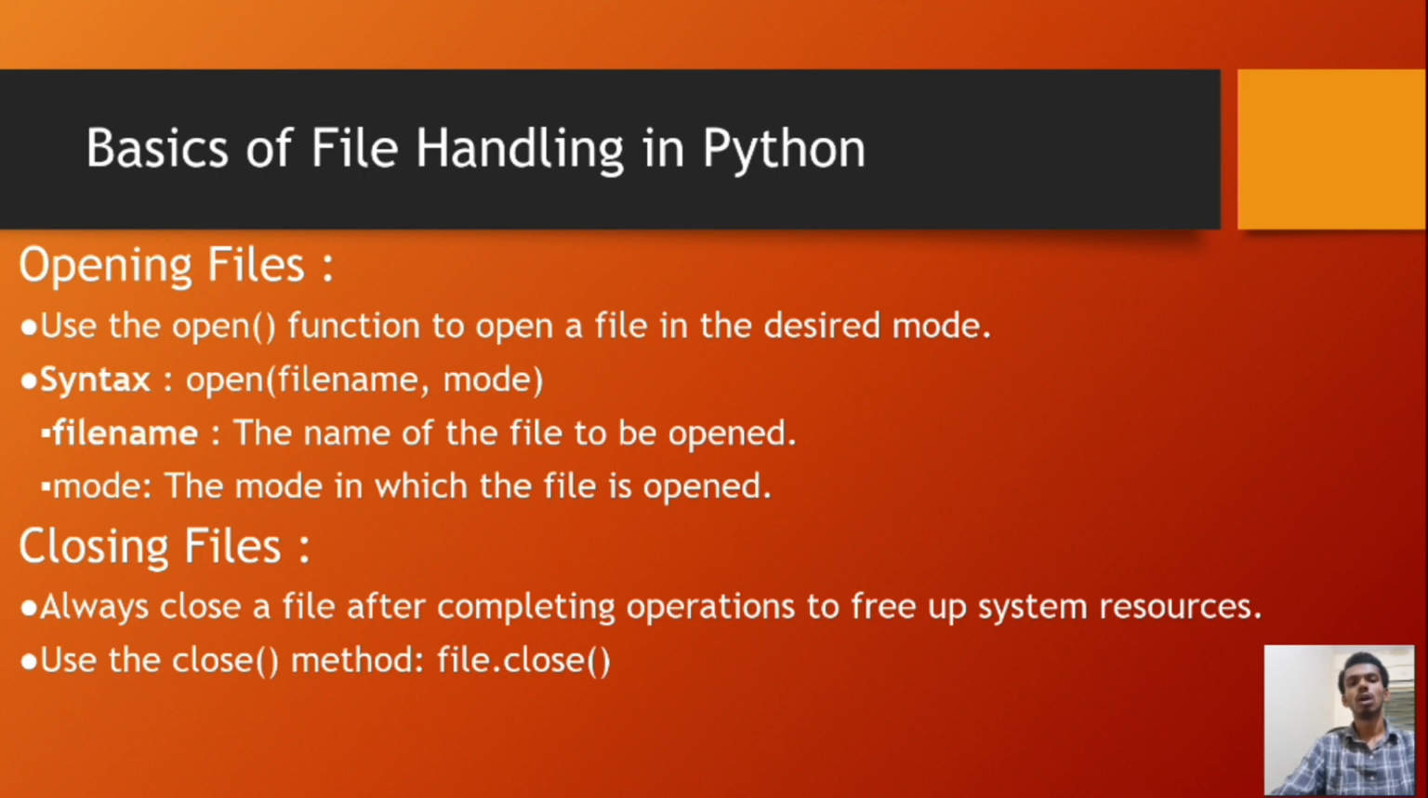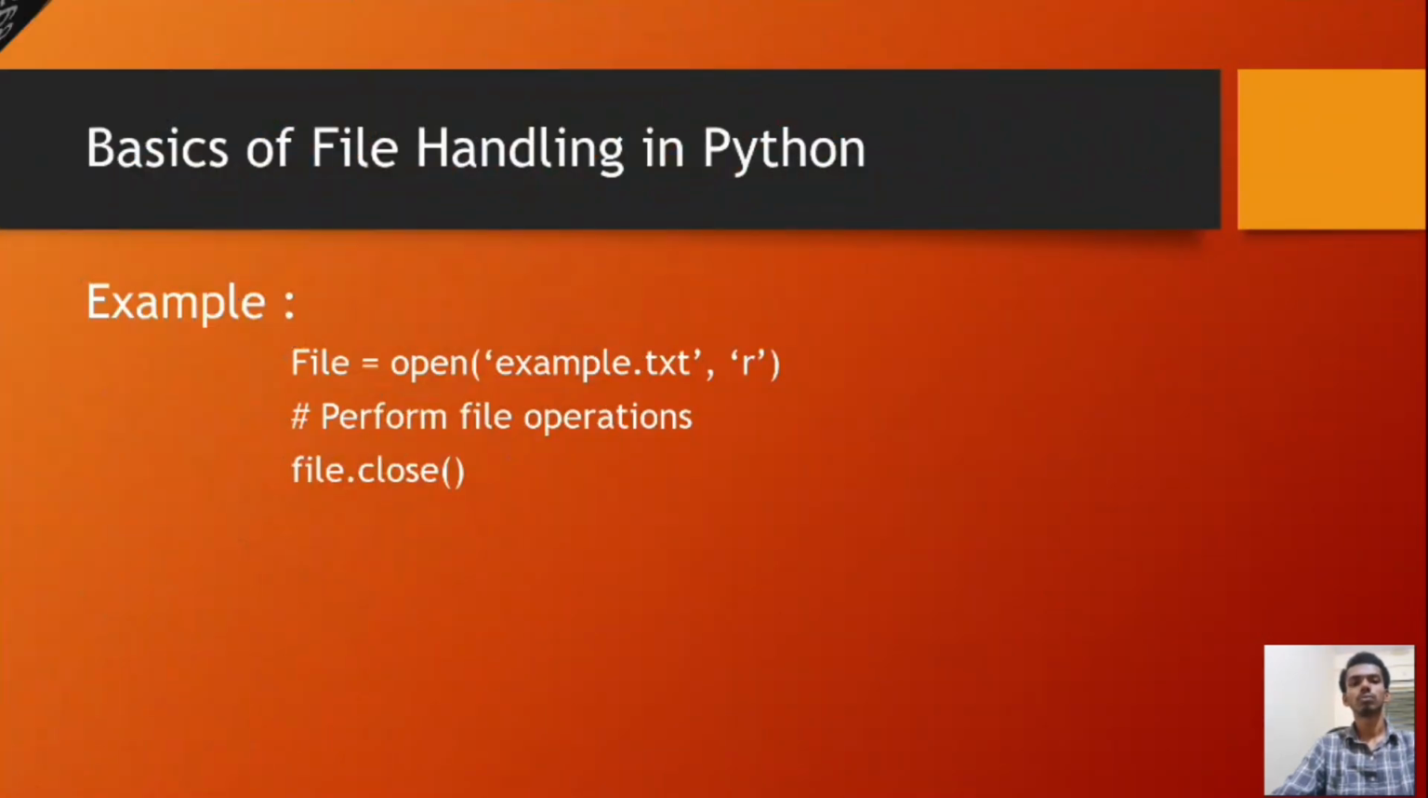Closing files. Always close a file after completing operations to free up system resources. Use the close method, file.close(). For example, file = open('example.txt', 'r'), perform file operations, file.close().